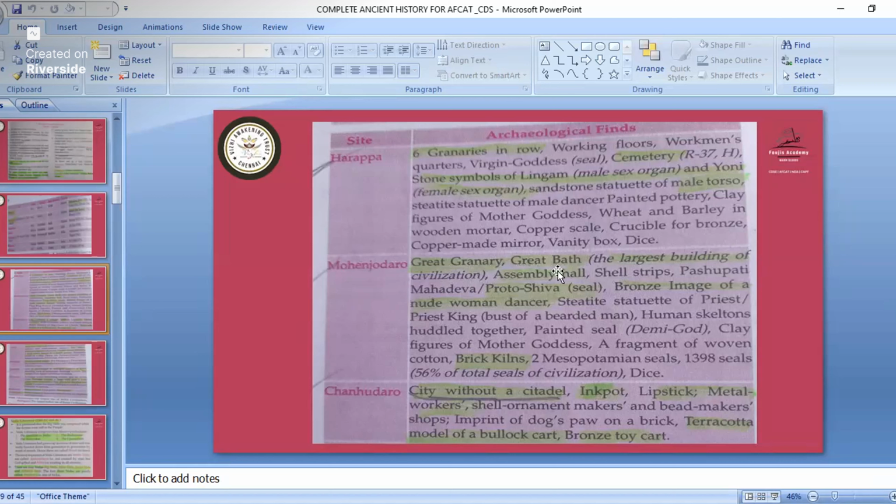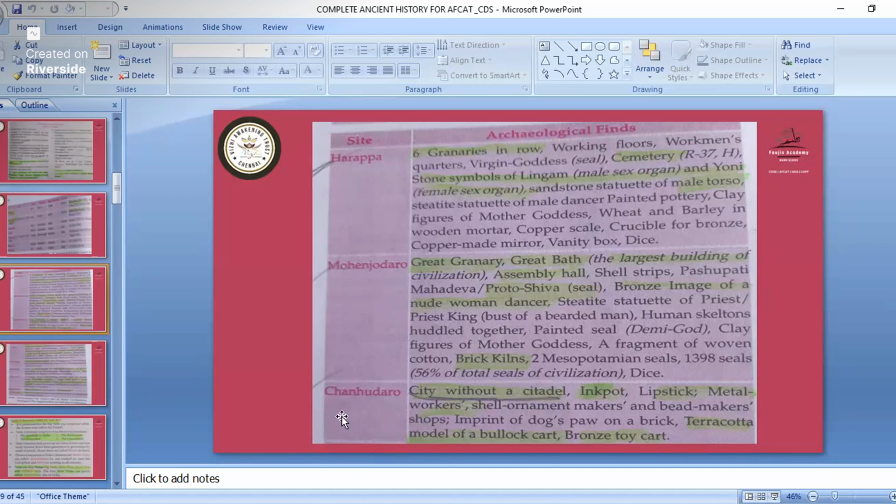So great granary, great bath, the largest building of the civilization, the assembly hall. All this was in Mohenjo-daro. And then we had Pashupati Mahadeva, the proto-Shiva seal, and the bronze image of a nude woman dancer, and brick kilns. This was all there in Mohenjo-daro. So only the colored points are important.